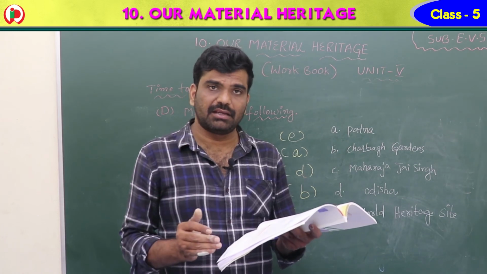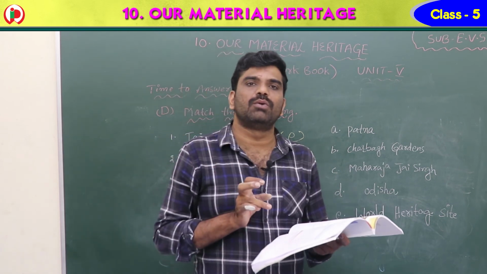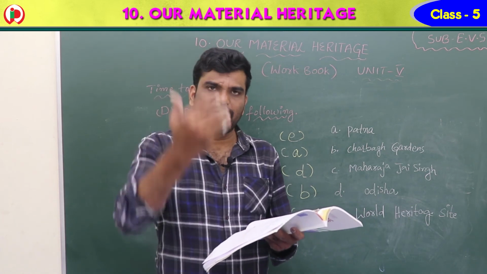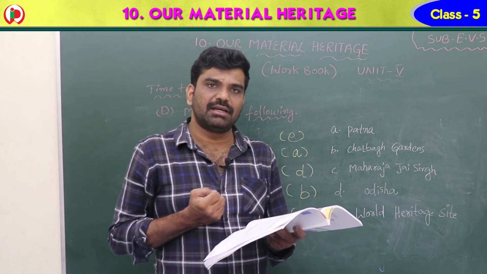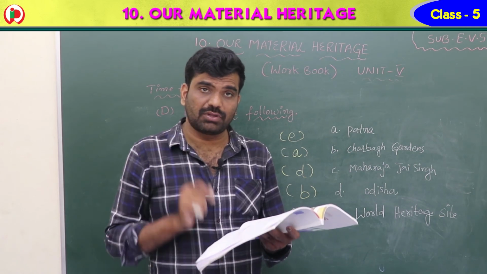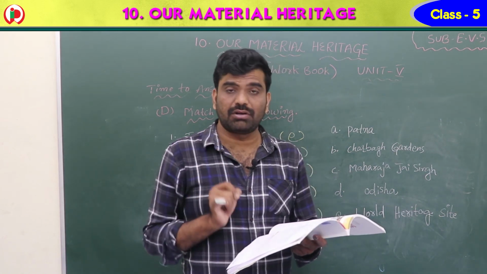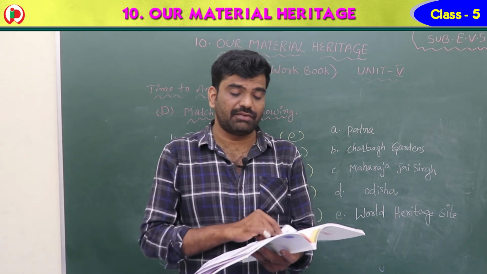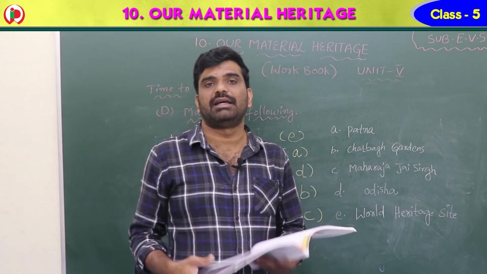So once again telling, go to the UNESCO site, and if you go into Google and type World Heritage Sites named by UNESCO, you will find different heritage sites, and you have to pick up those pictures and paste them in a scrapbook, and at the same time you have to write about them in short. And here see, write a short note about them. So this is the workbook part, children, end of the workbook part. That is our 10th lesson, our material heritage. Okay.